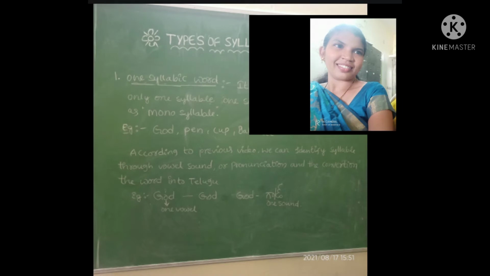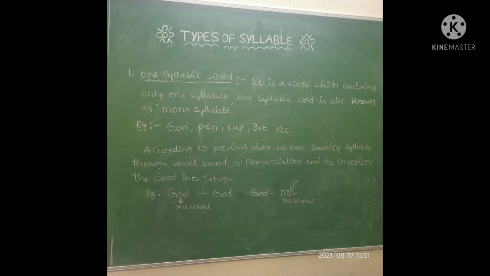1-syllabic word. It is a word which contains only a single syllable or 1 syllable. It is also known as monosyllable in English grammar. Here, mono means single or one. That means a word which is having only 1 syllable is called a monosyllabic word. Friends, I hope you understand. Let us see examples. Guard, pen, bat, cup, etc.